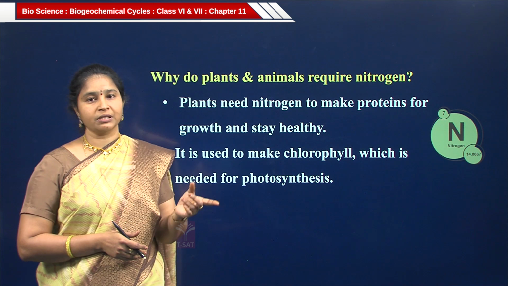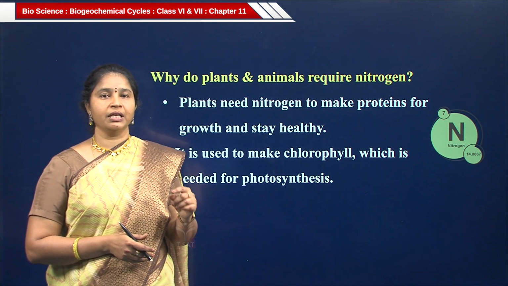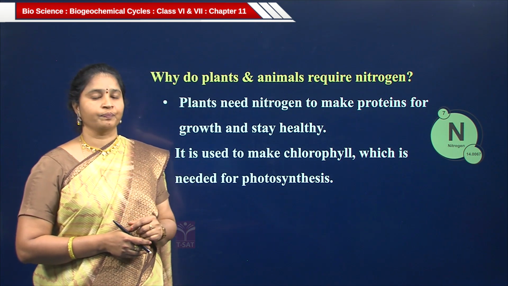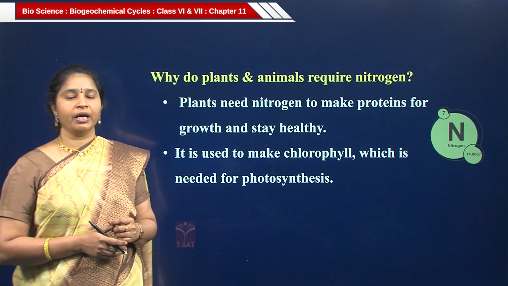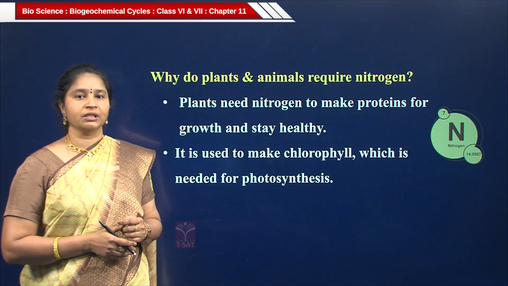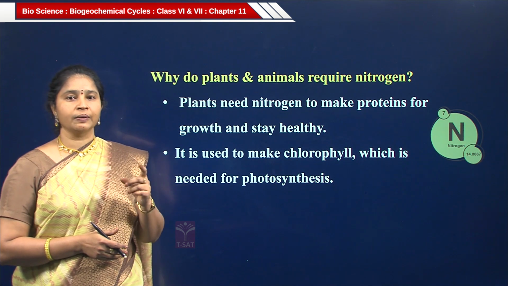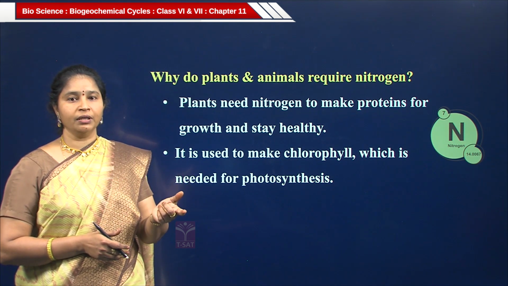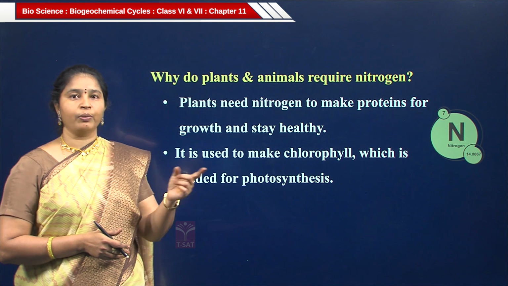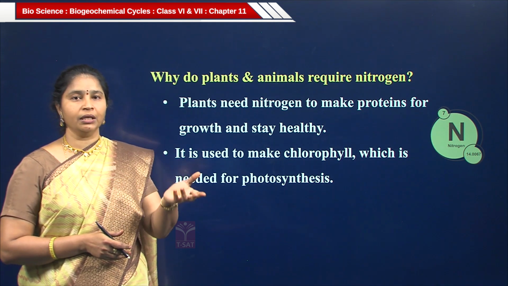You know, in the previous classes, proteins are very essential for healing wounds. Nitrogen is also used to make chlorophyll, which is needed for photosynthesis. So, in plants it is very useful for the photosynthesis process. In plants and animals it is useful for making proteins.